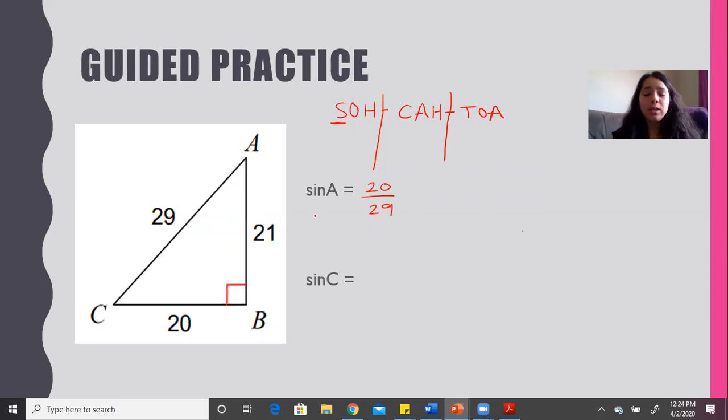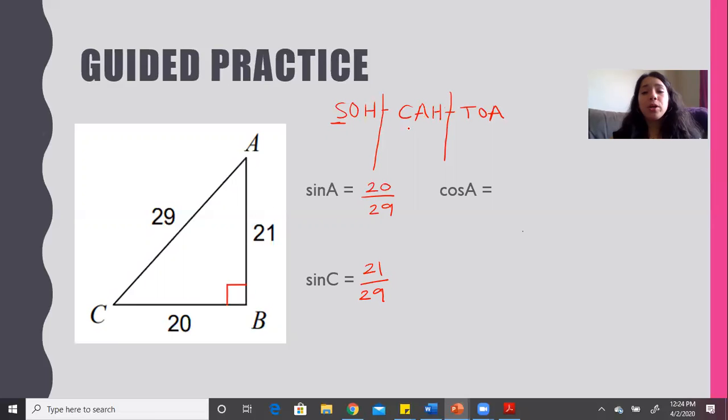Let's look at our next. Now they want us to find the sine of C. So if we look at C, again, we're looking at what's the opposite of C. Opposite, meaning across, it is 21. What is the hypotenuse? Yes, we are finding sine, so we're looking at this one right here. Opposite, and then what's our hypotenuse? Remember, our hypotenuse is whatever is across from the right angle. That's 29. That can be simplified, but for now we are leaving it as is. The focus is just to identify the proper sides.